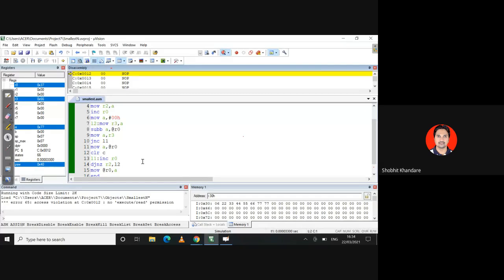SUBB and CJNE. So today we have seen 4 programs, each program with 2 different instructions. The logic remains the same. Again, I am telling you once more, the code is the best, which is the best code? The code which is having the minimum number of lines. If you have some other logic, if you have some other instructions, if you can implement with fewer instructions, then your code is the best code.